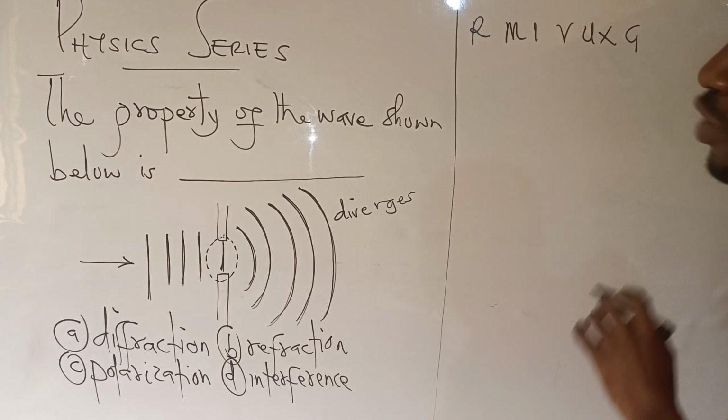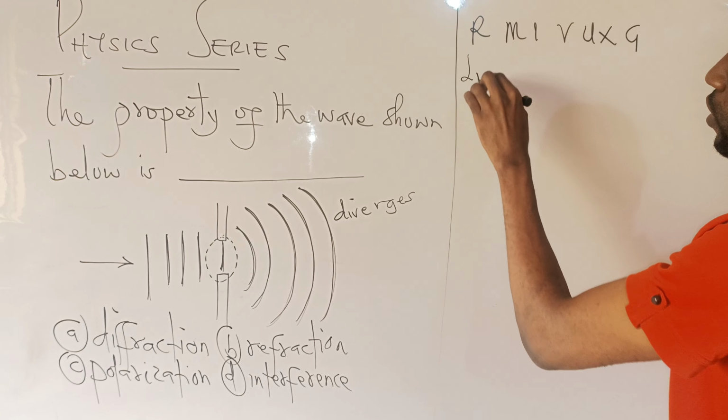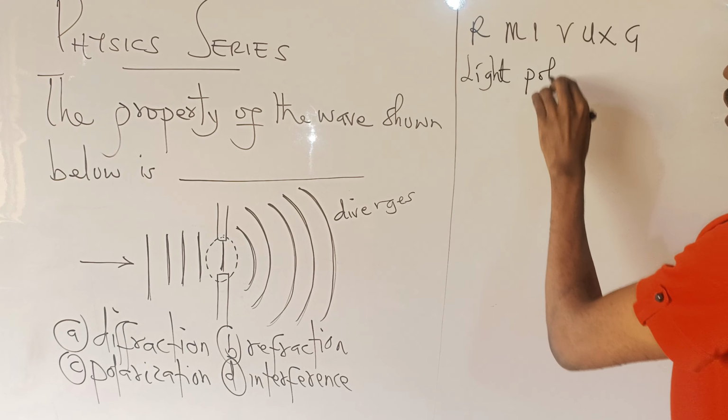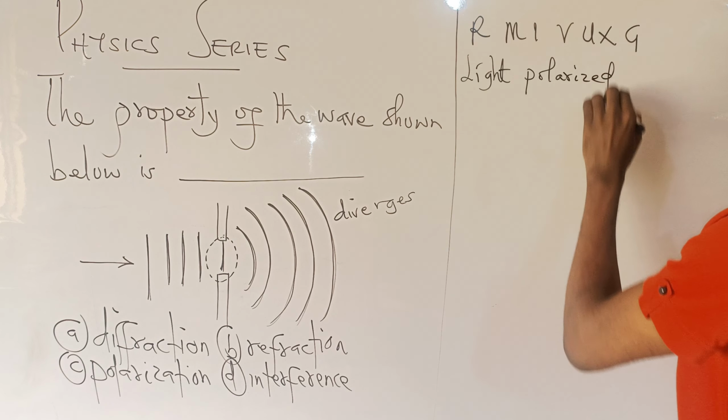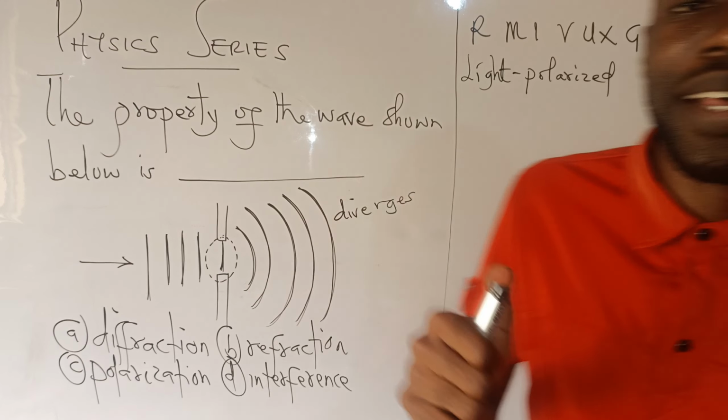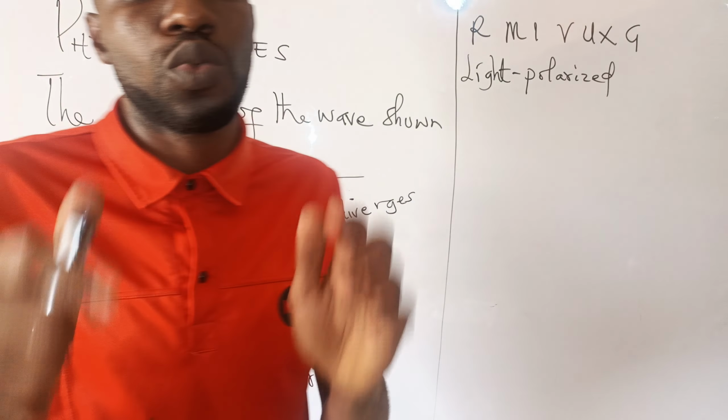Light waves can be polarized, but sound waves cannot, because light waves are transverse waves. I also explained what transverse waves mean.